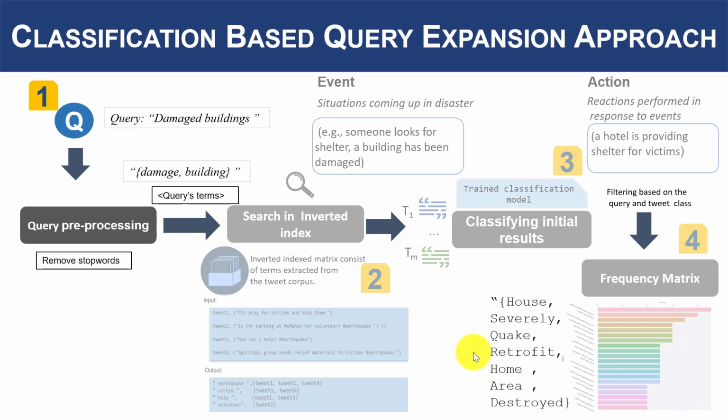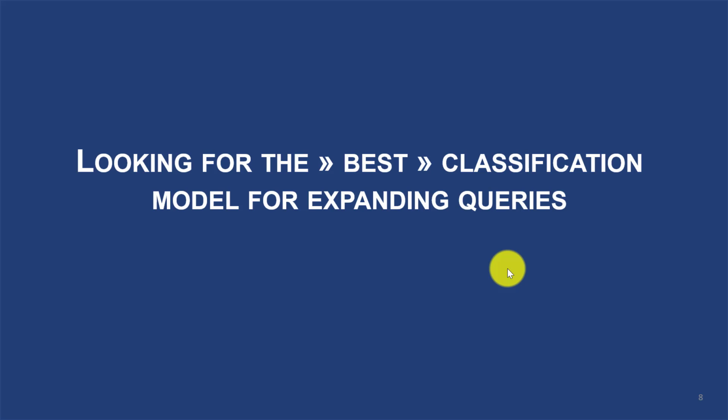So, as you can guess, classification for both microtext dataset preparation and query expansion is the backbone. So, the challenge is to look for the best classification model that can ensure that query expansion will lead to queries that will potentially touch all the tweets talking about the initial keyword.